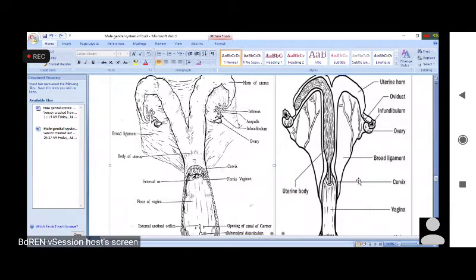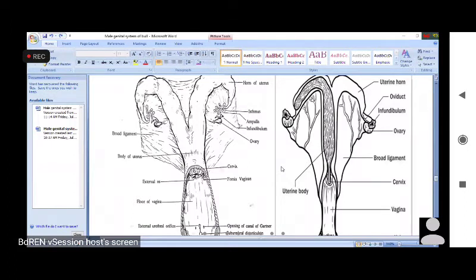So now, can you tell me, in these two pictures, can you find any differences between them? Anybody? Shamima, please. Where is Shamima? Yes, sir. Okay, can you tell me please the difference between these two pictures? This is the female reproductive system of the cow, this is the female reproductive system of the horse. I am asking you, can you find with your own eyes any differences between these two pictures? Sir, ampulla